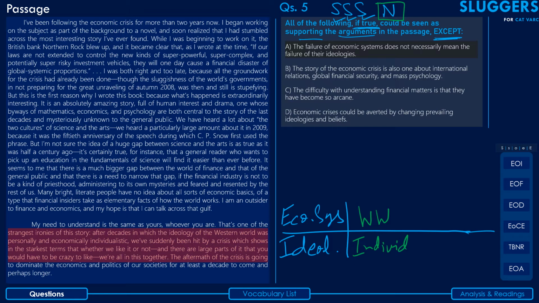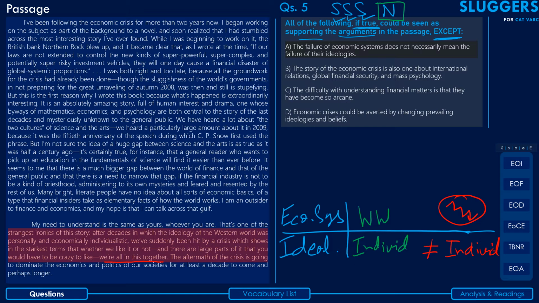So after that we have suddenly been hit by a crisis, which shows in the starkest terms that whether we like it or not, we are all in this together. So after decades of this economic system of the Western world, which is based on the ideology of individualism, we have been struck by a crisis which has shown in the starkest terms that whether we like it or not, we are all in this together. That basically means that we cannot go by the ideology of individualism. We are in this together.